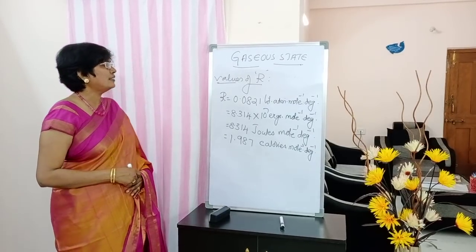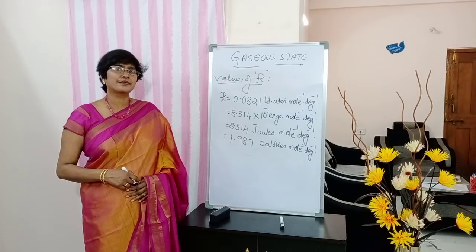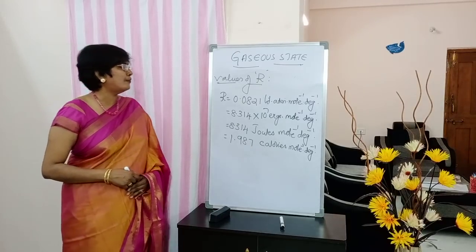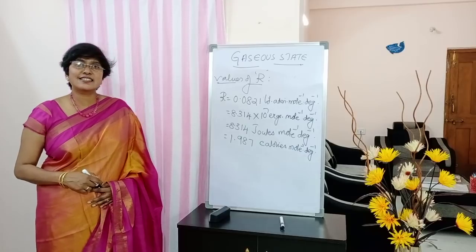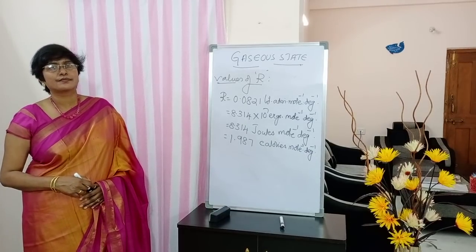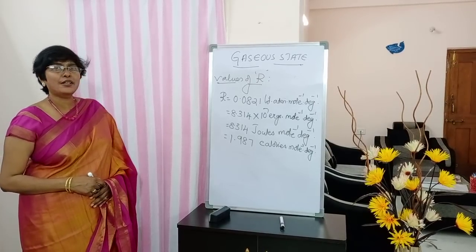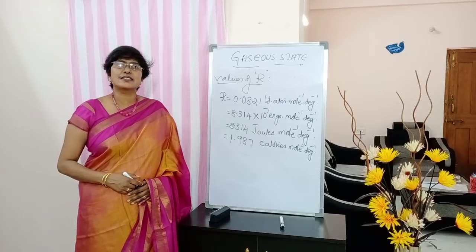0.0821 liter atmospheres mole inverse degree inverse. Next, below, 8.314 into 10 power 7 ergs mole inverse degree inverse. Below, 8.314 joules mole inverse degree inverse.